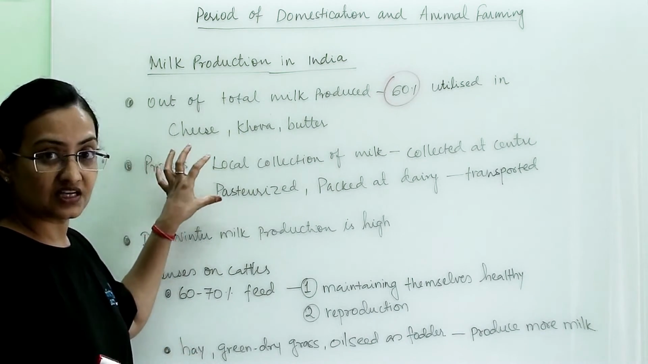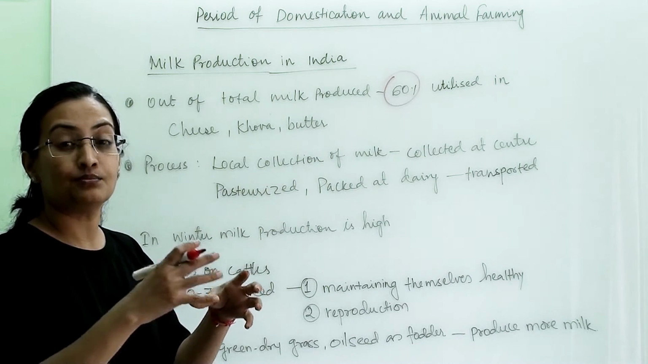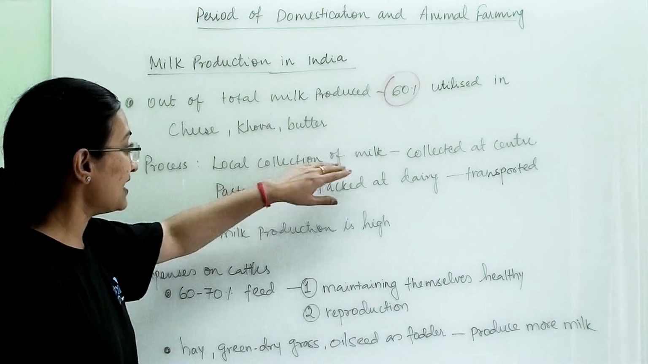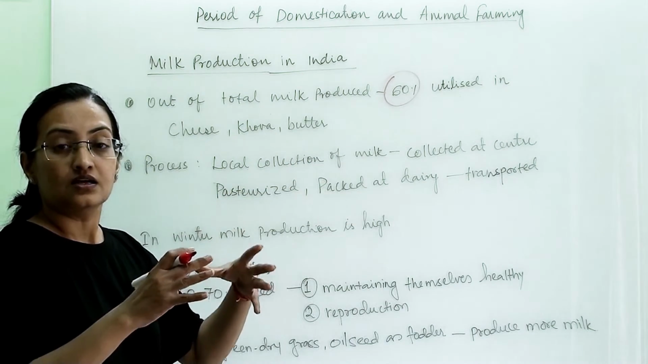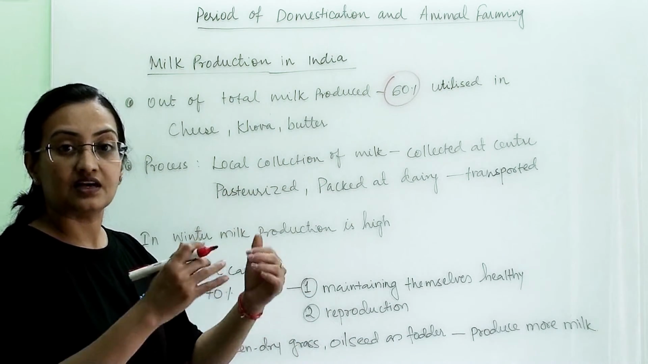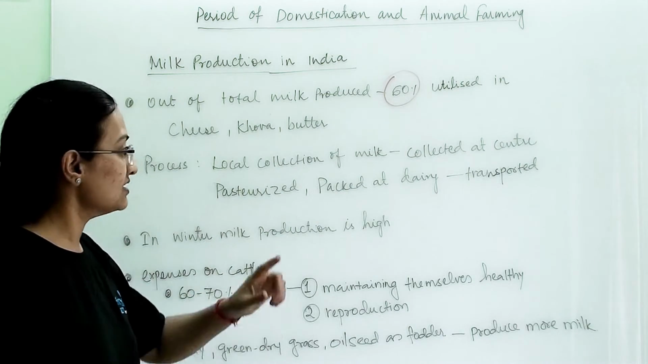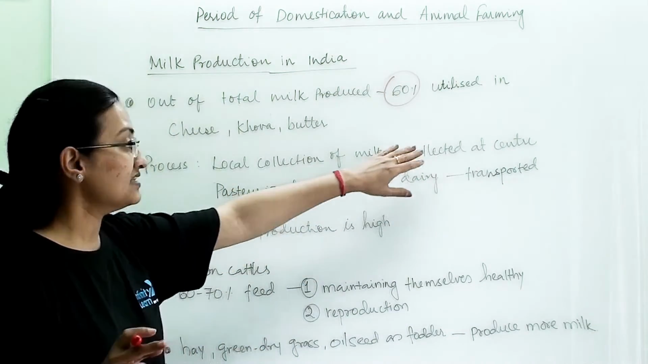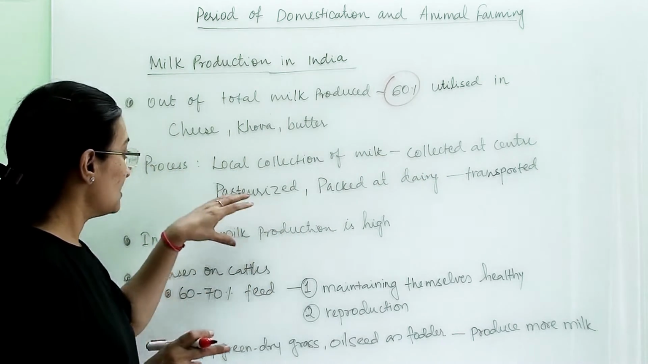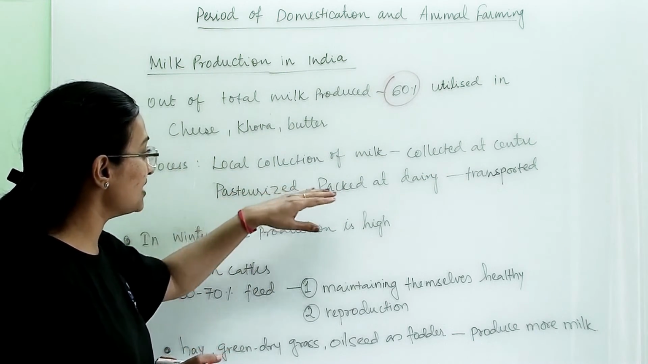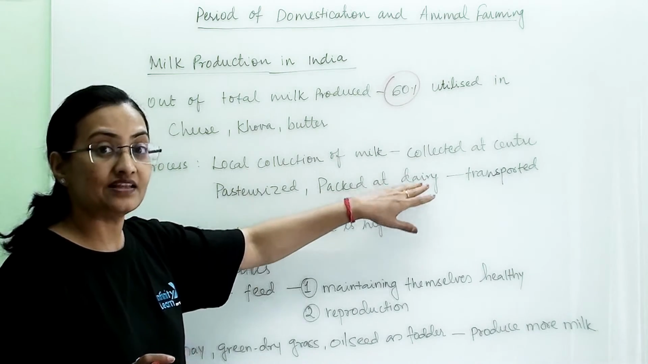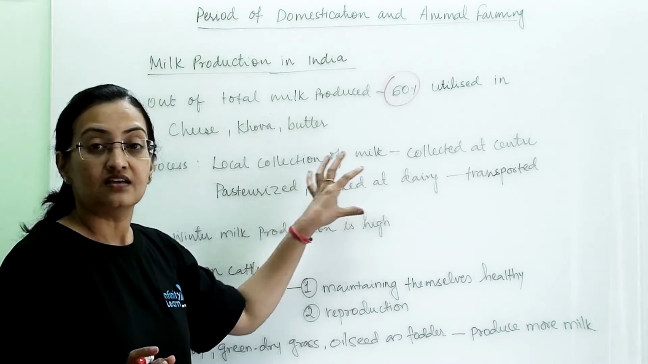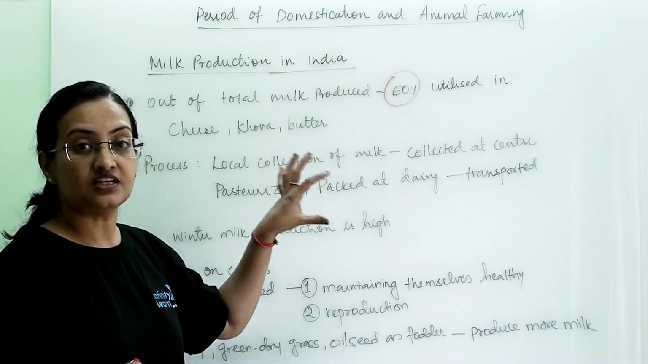Now what is the process by which our milk will reach us? So local collection of milk will happen: the people who are rearing the cattle will collect the milk and come to the center. They give this milk at the center. The center will collect this milk and send it to the dairy. Now at the dairy, they will pasteurize the milk, pack it and then transport it to the towns and cities. So this is the process they follow in India everywhere.